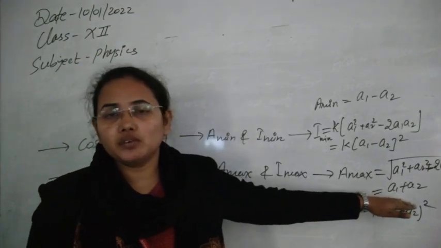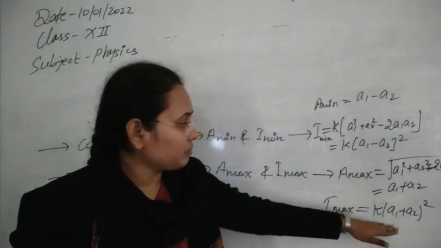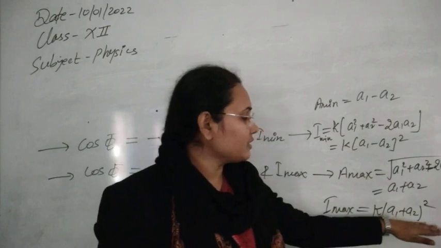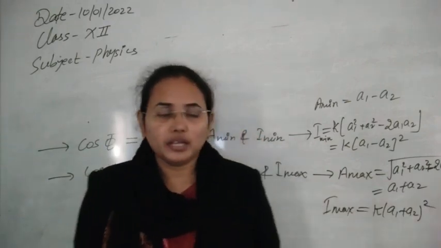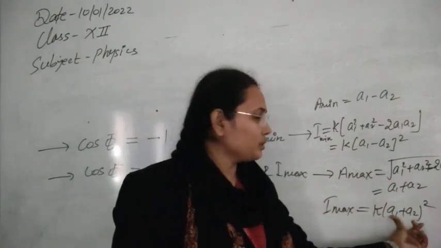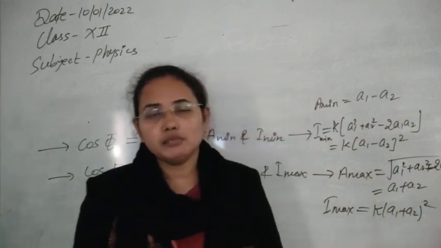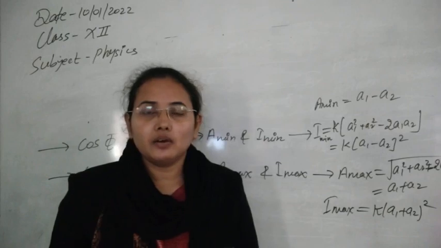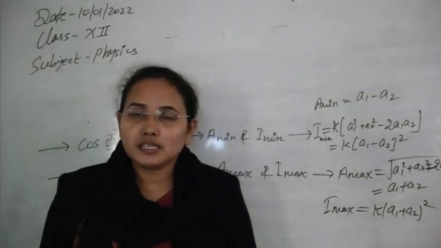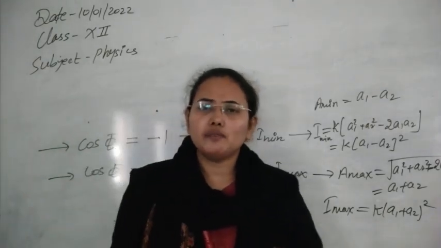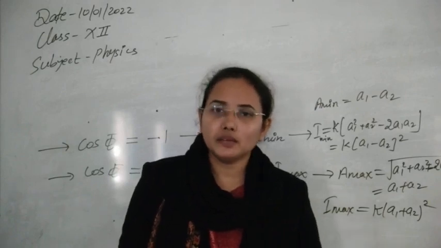Suppose A1 and A2 are equal to A. Similarly, the maximum possible intensity is 4A square. So the intensity becomes, after superposition, 4 times the intensity of an individual wave.